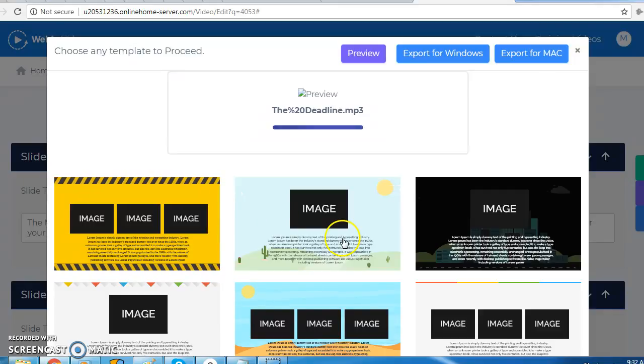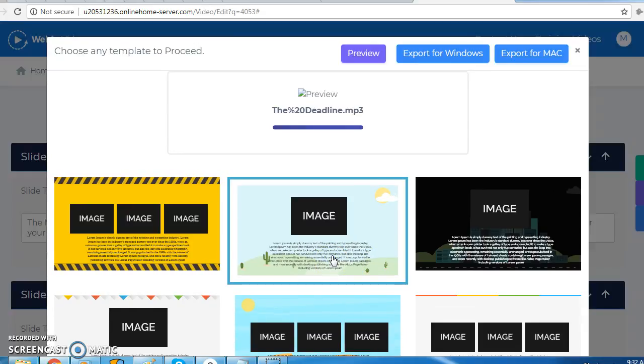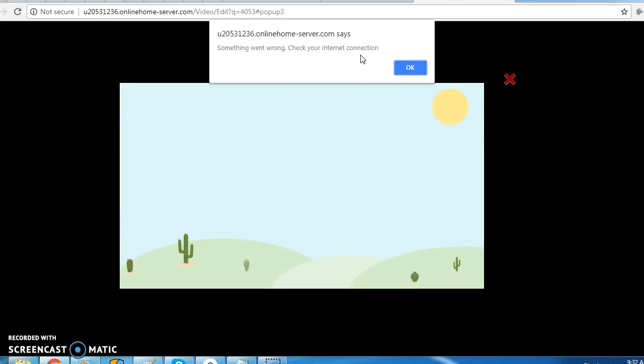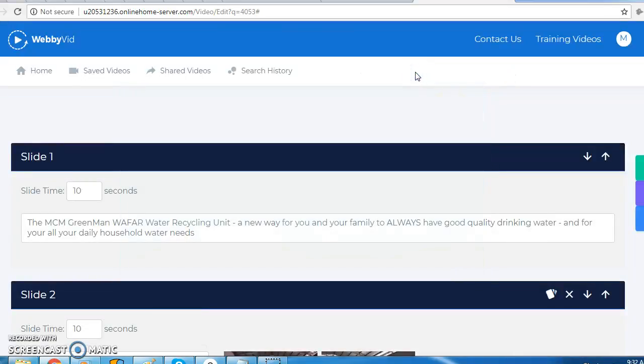That's fine. We choose an image. Let's say we choose this one. We go to preview. Now, what you'll see here is that it doesn't preview properly. Something went wrong, check my internet connection, but obviously my internet connection is fine. So that has been a common thing, so now we just lose it. So that's what we need to work out, why the problem is.